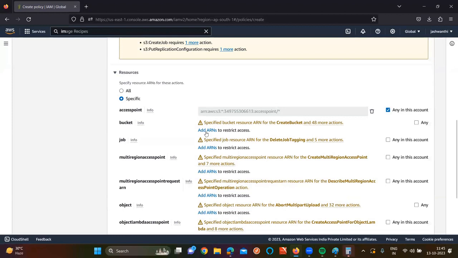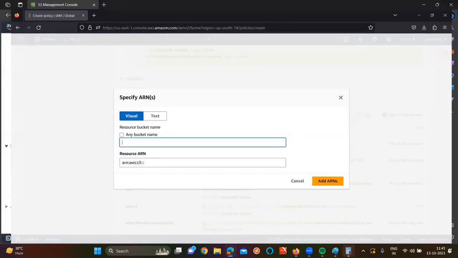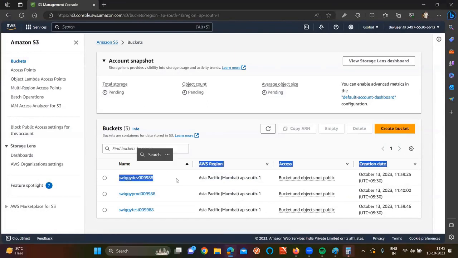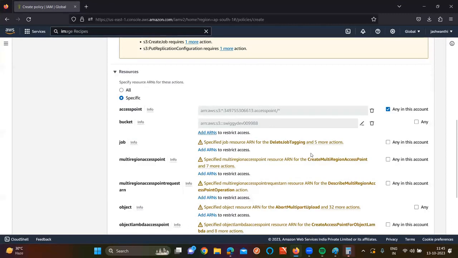And the moment you go for bucket, click on this one bucket. What is the name of the bucket here? We need to give Swiggy dev 009988. That means I want to give permission for only this bucket, right? Copy this bucket name and give it here. Done now? Click on add ARN. That's it.